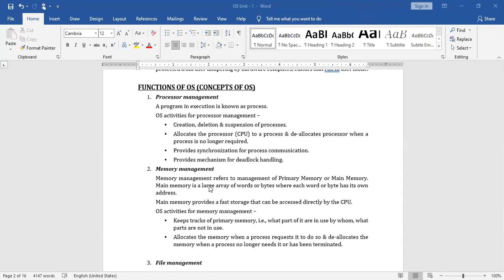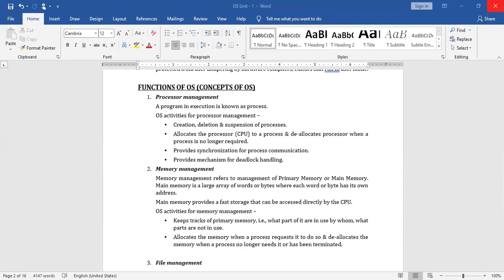Okay, so at this particular stage, temporarily process 1 has been suspended and process 2 gets a chance of execution by the processor. In such a way, sometimes it is required to suspend a process. Then allocate the processor to a process and deallocate the processor when a process is no longer required. Allocating the processor means here you can talk about the scheduling algorithms, the scheduling process.